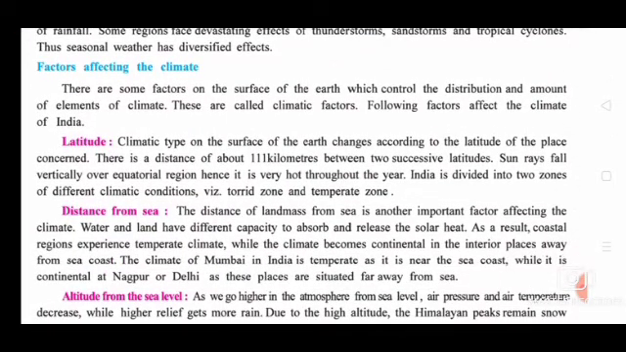Next we'll see the factors affecting the climate. Which factors are affecting the climate? There are some factors on the surface of the earth which control the distribution and amount of elements of climate. These are called climatic factors. So what are the factors that affect the climate of India? We'll see in the next point.